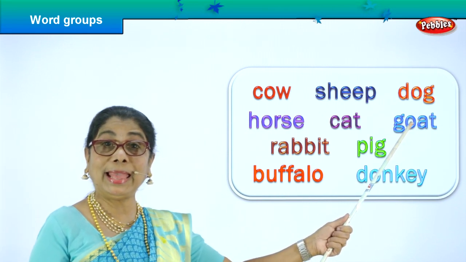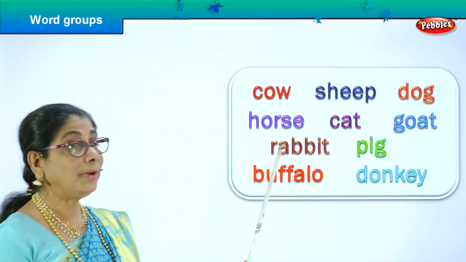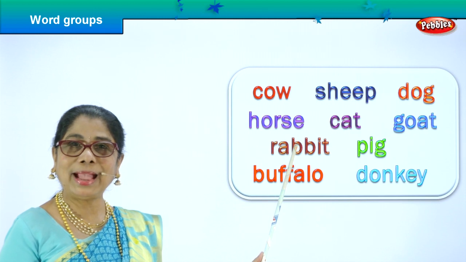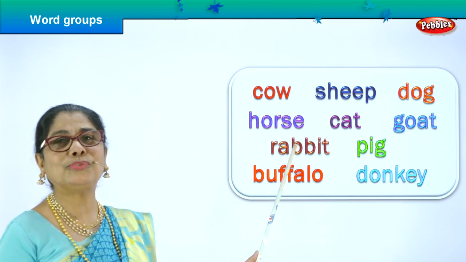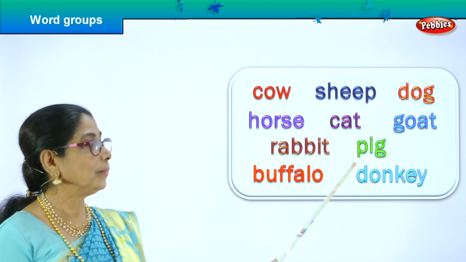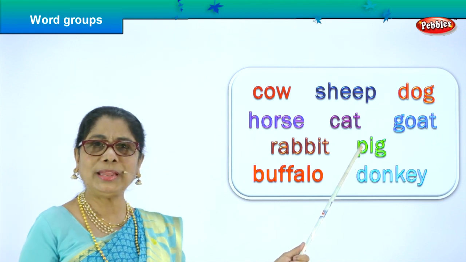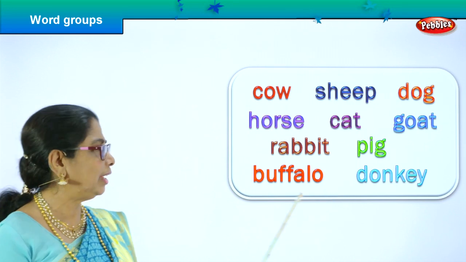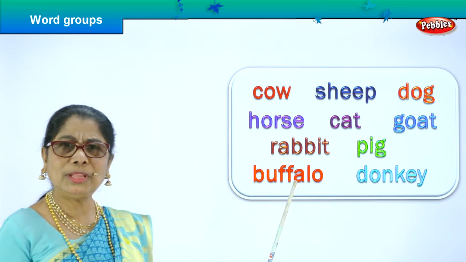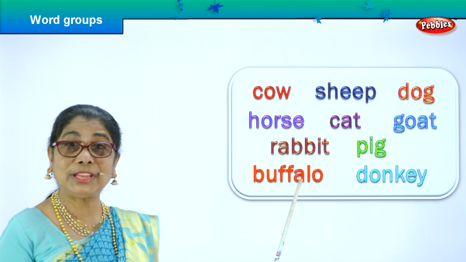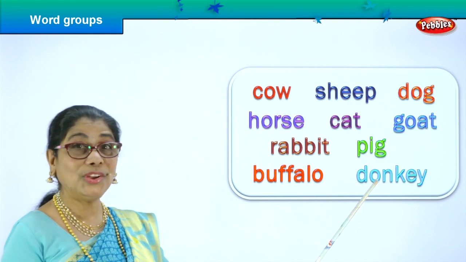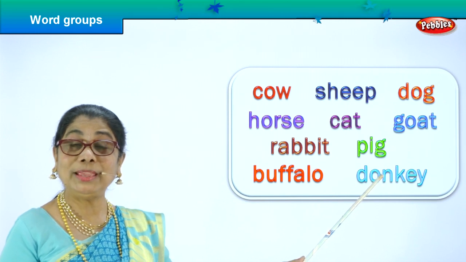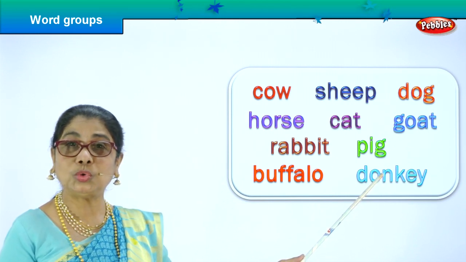Gives us meat and milk too. Rabbit. Rabbits are kept in the house. They look so cute. Pig. Where do you find the pig? At the pigsty, and the piglets look very lovely. Buffaloes. What do the buffaloes give you? Buffaloes give us milk. And donkey. What does the donkey do? He helps the dhobi or anyone to carry load.